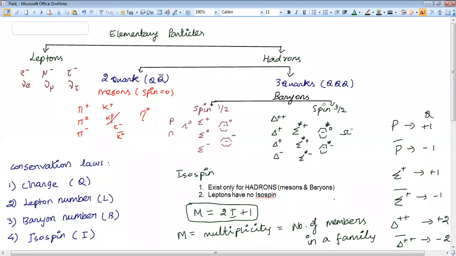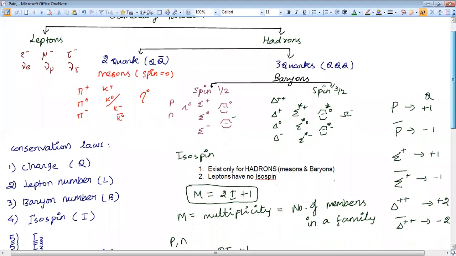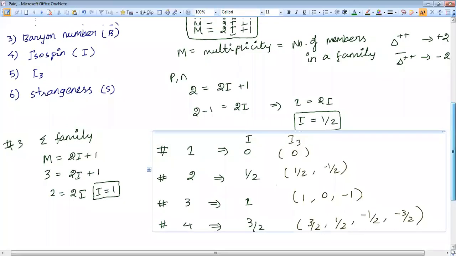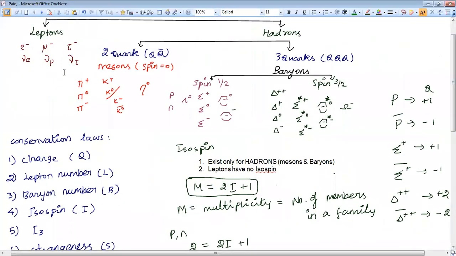In a 3 member family, the isospin value is the same for all the members, whereas the I3 value will differ, and the member which has the highest positive charge will get +1, and we reduce it by 1. Just look at the order. Pi plus will get +1, pi naught will get 0, pi minus will get -1. Similarly, here sigma plus will get +1, sigma naught 0, sigma minus -1. Here also.